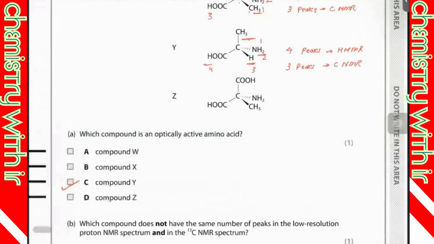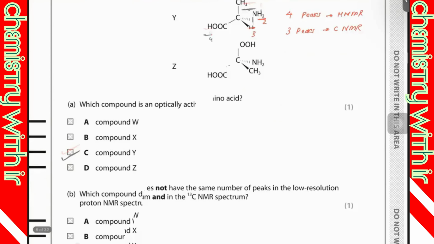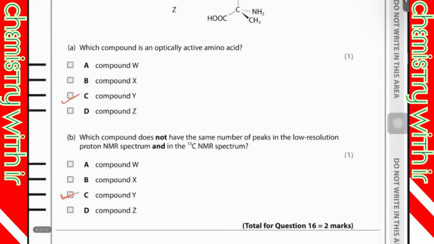If you are considering proton NMR, so 1, 2, 3, and 3, and these are the same. So 3 peaks in proton NMR, and 1, 2, and these carbons are same. So 3 peaks in carbon NMR. Yeah, option C is correct. Only Y is the compound which is going to give you different numbers of peaks in proton NMR and carbon NMR.